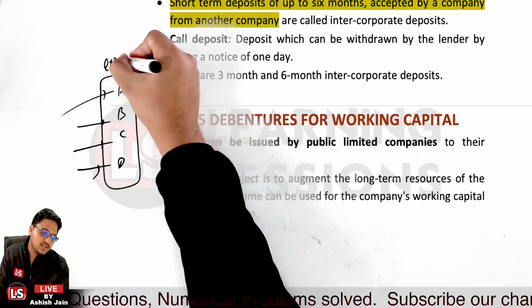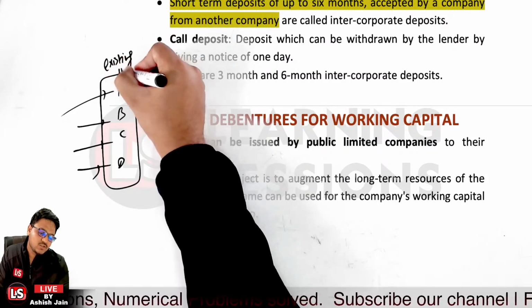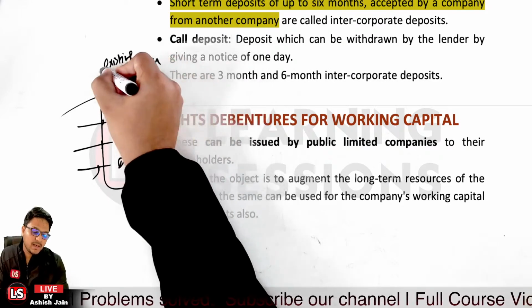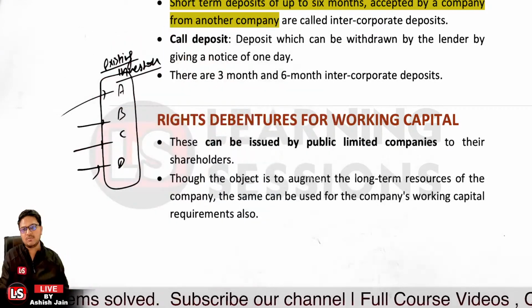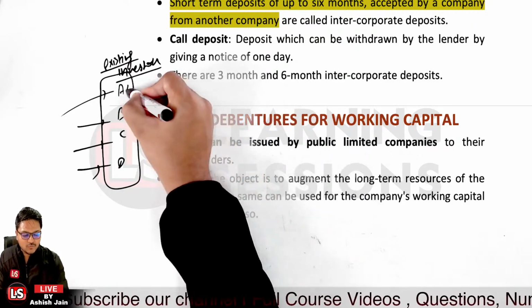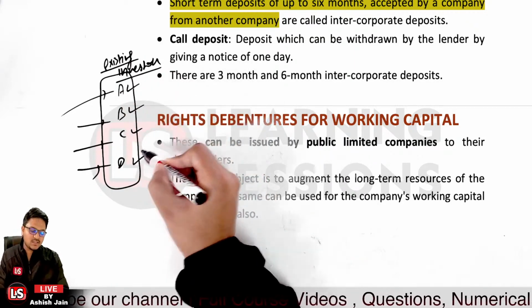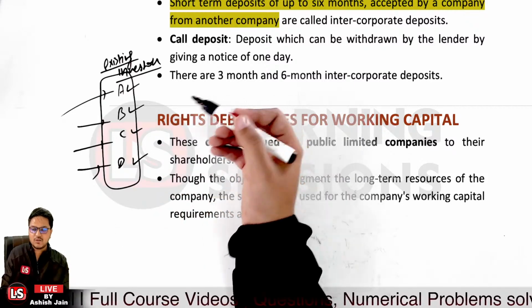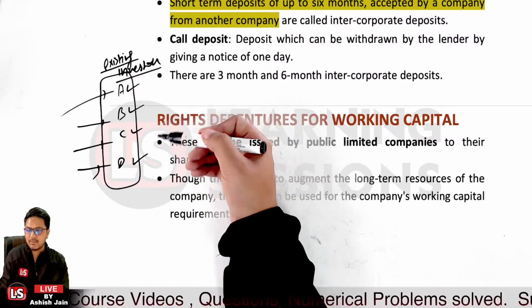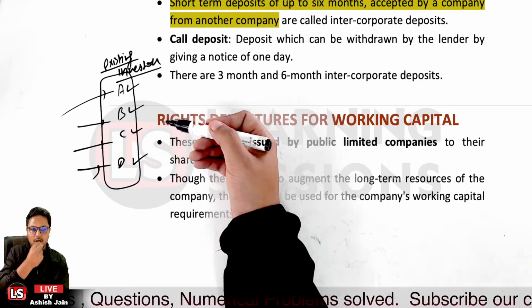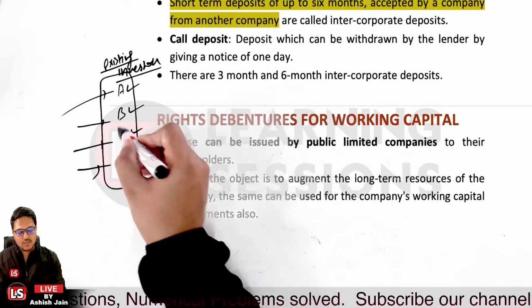Now I'm giving them an opportunity to buy some security again. So that's a right which is available. It's not an obligation for A, B, C, D, the existing investors, to buy those securities again. It's just a right which is available, not an obligation. So they can invest into those securities again.